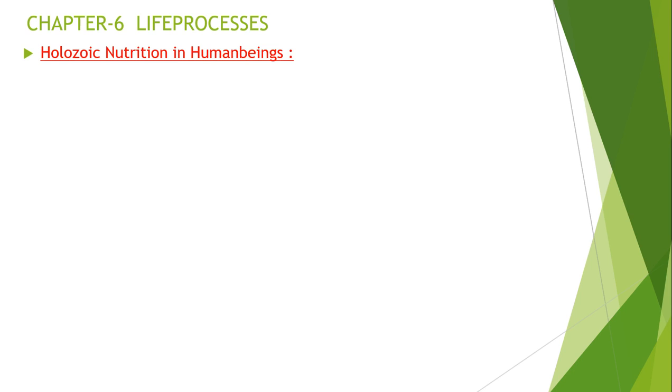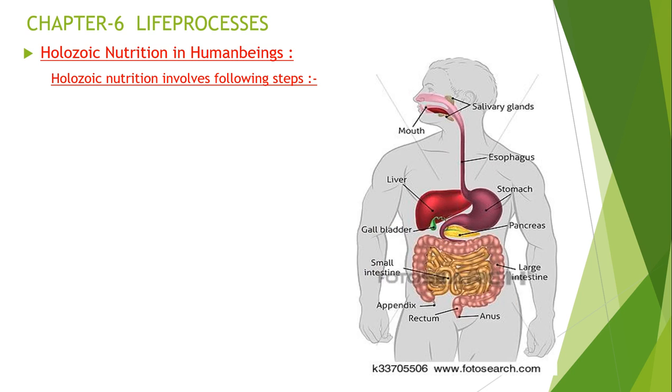There are various steps involved in holozoic nutrition in human beings. They are ingestion, digestion, absorption, assimilation, and egestion. So what is ingestion? It means intake of complex organic food through the mouth. The food we put in the mouth is called ingestion.